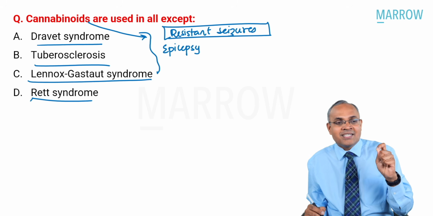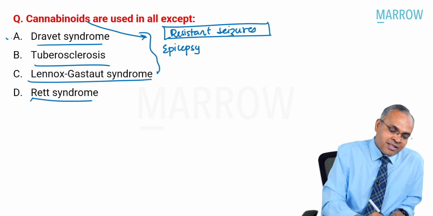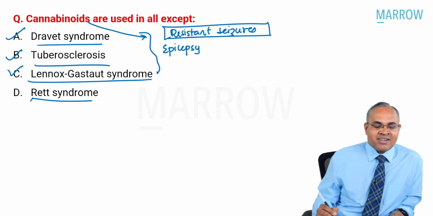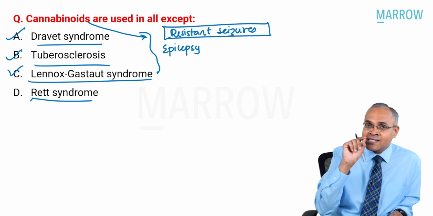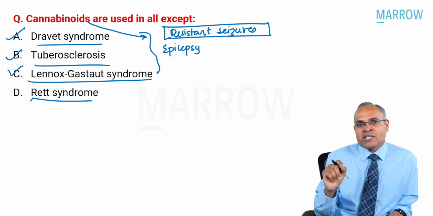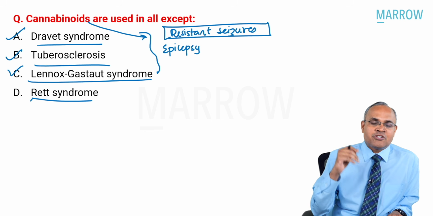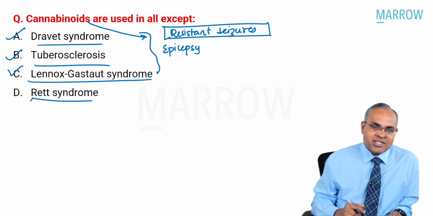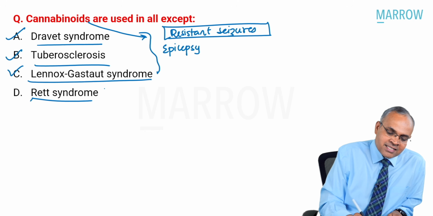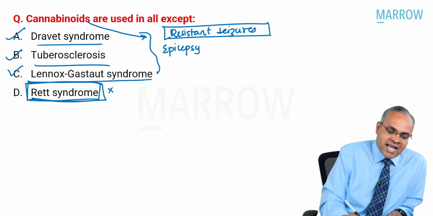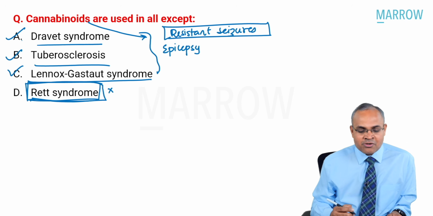That's one reason why you should remember that in these three, you use cannabinoids. Rett syndrome patients can also have seizures, by the way, especially in later stages. But here you need to understand it is not commonly used. So cannabinoids are not commonly used in Rett syndrome, but are actually used in the other three: Dravet syndrome, tuberculosis, and Lennox-Gastaut syndrome.